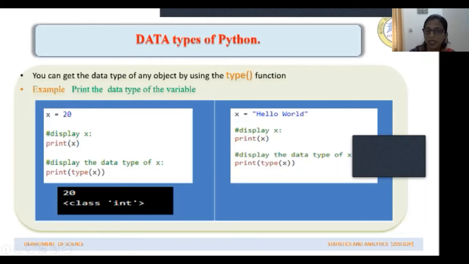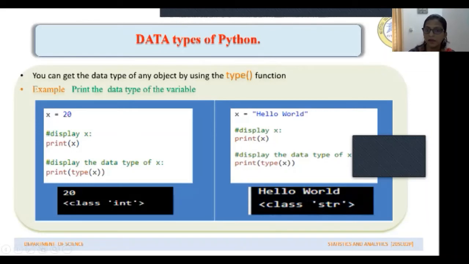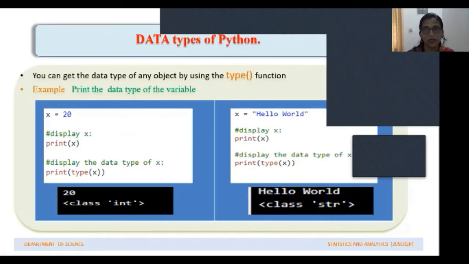So my command line will be print, that means display, the type of x. So what should be the output? The computer says that the variable x belongs to string data type. So this is how we can know the data type of the variables or the values.